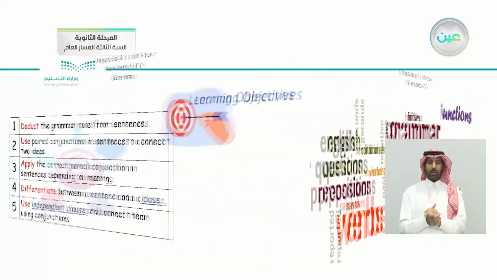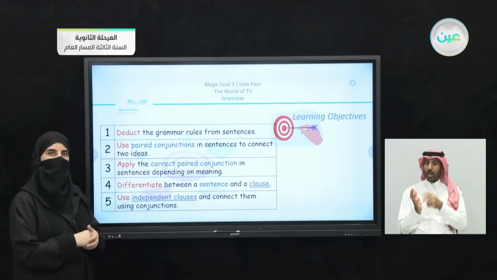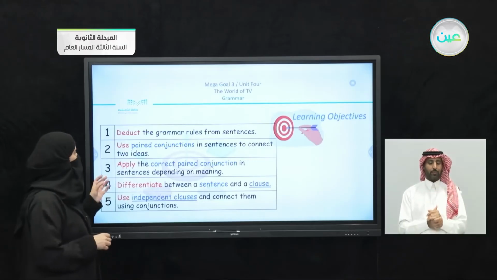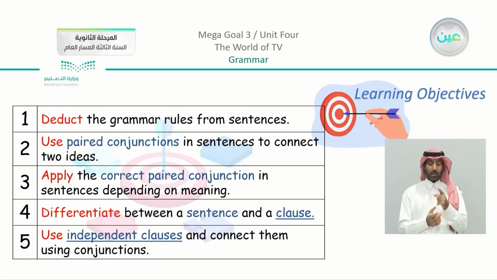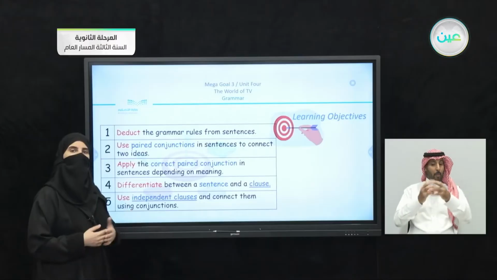So moving on to our objectives, you can see that we have, first of all, to deduce the grammar rules from sentences. So this is what we actually did. Now we know what we are going to focus on. We have number 2, to use paired conjunctions in sentences to connect two ideas. Notice here, paired, like the ones that I showed you. We have also number 3, to apply the correct paired conjunction in sentences depending on meaning. We're going to discuss more.